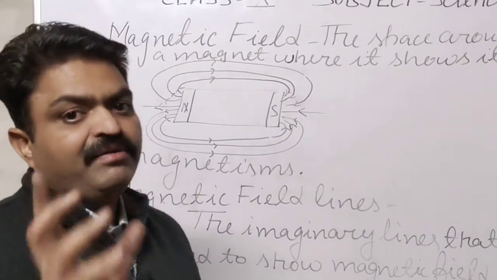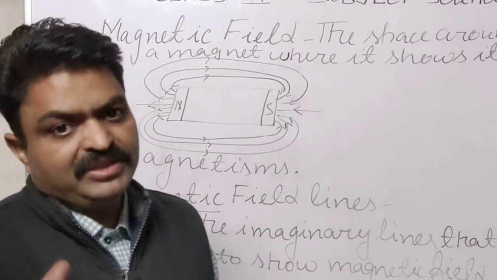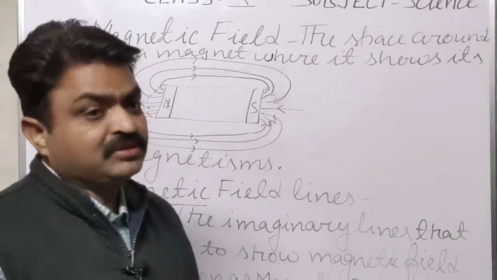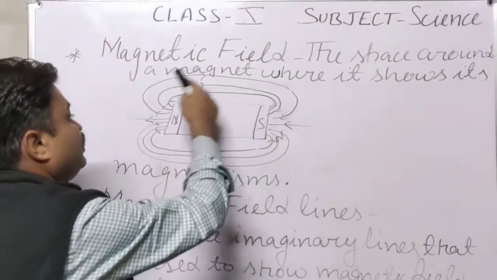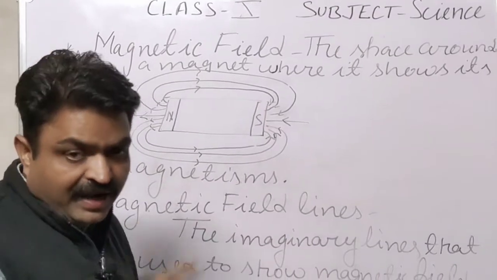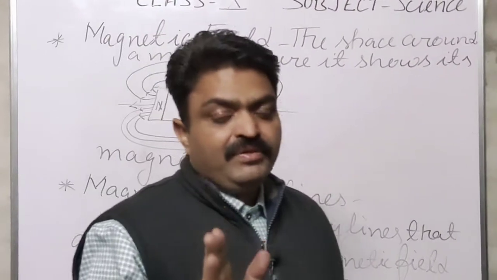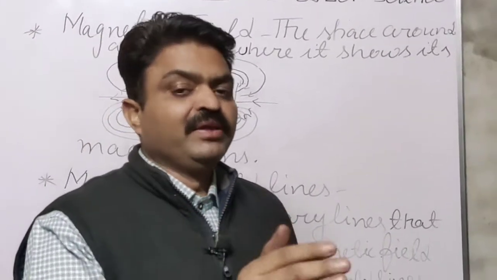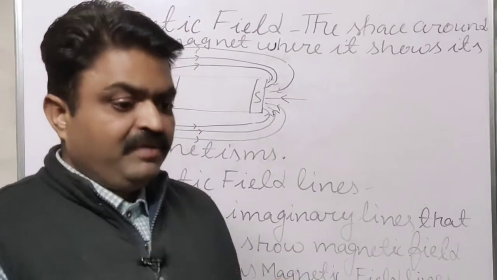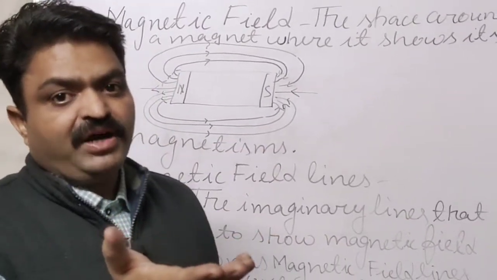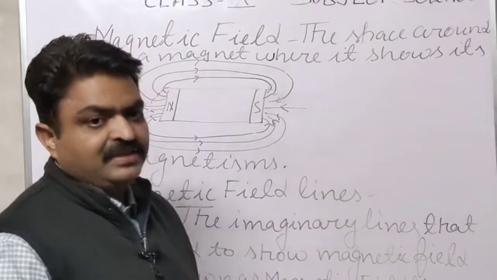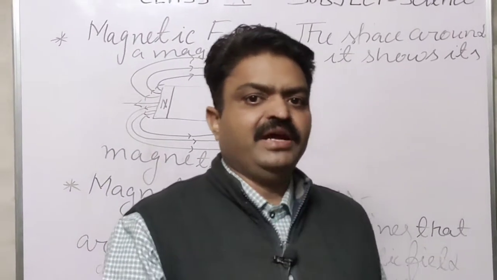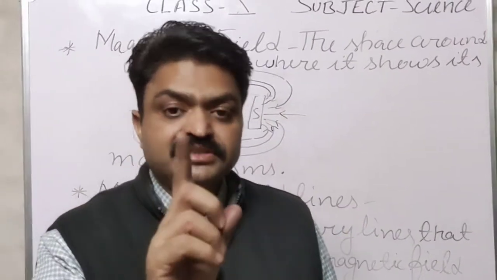Second property: they are imaginary lines, and they are closed continuous curves around the magnet. The number of magnetic field lines increases according to the magnetism. If more magnetism is found in a particular space, then the number of magnetic field lines also increases.